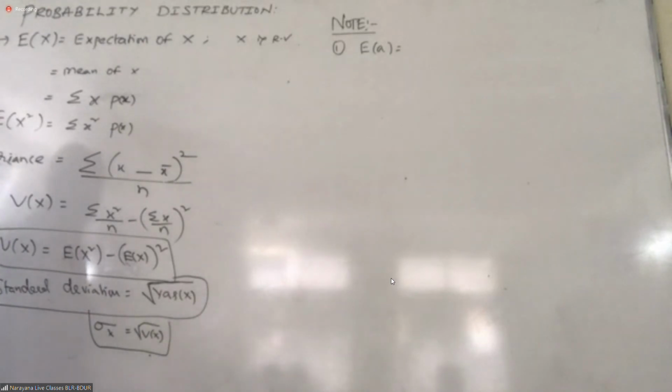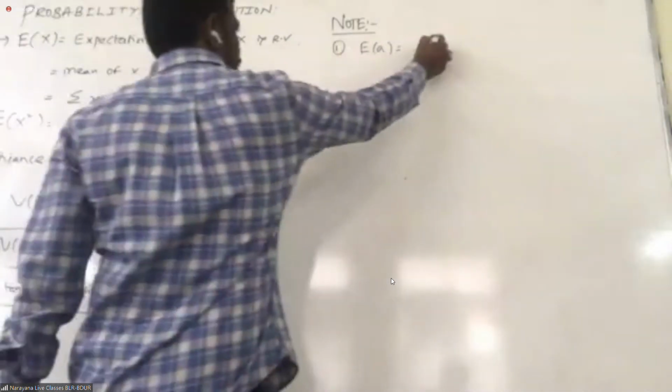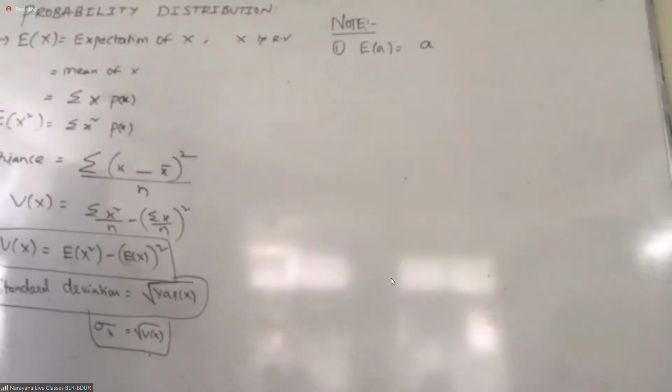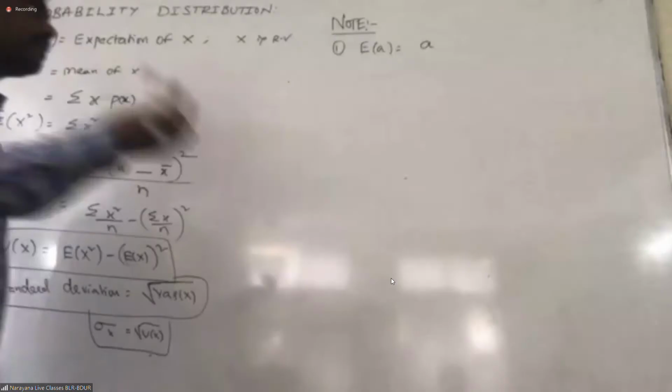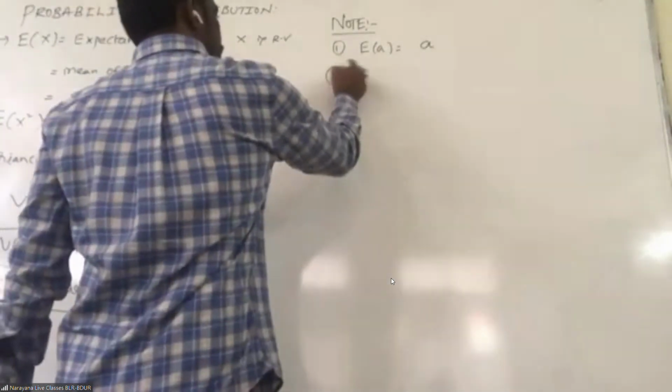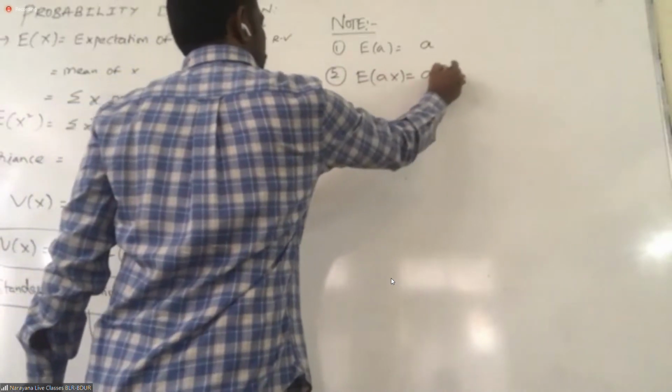Mean means sum by total. Sum is 2 only. Total is 1 only. Then 2. What is the expectation of a constant? Suppose each value is multiplied by 2. What happened to the mean? Suppose 1, 2, 3, 4 are there. Their mean is 2.5. I multiplied each value by number 2: 2, 4, 6, 8. Then what happened to the mean? Mean also multiplied. That is the next point. So expectation of AX is nothing but A into expectation of X. Right, students?